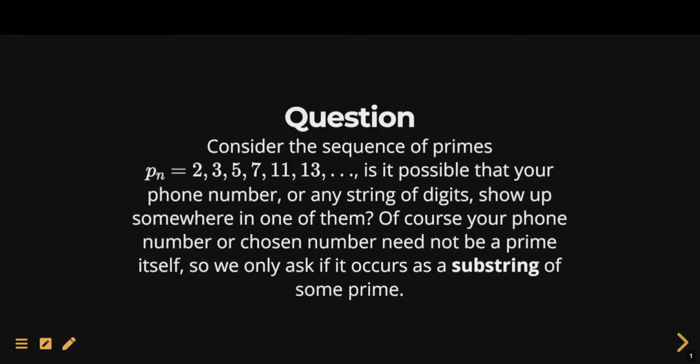Consider the following question. Suppose you have the sequence of primes, p_n: 2, 3, 5, 7, 11, 13, and so on. Is it possible that your phone number, or any string of digits that you choose, shows up somewhere in one of these primes? Of course, your phone number or chosen number does not have to be a prime, but we only ask whether this number shows up as a substring somewhere in some prime.